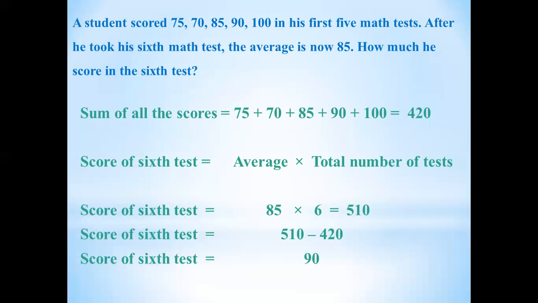In the same way, you will copy down the question first, and follow the same procedure to solve these sums stepwise. How many steps are there? 1, 2, 3, 4, 5. So if you solve in your copy, there must be 5 steps.